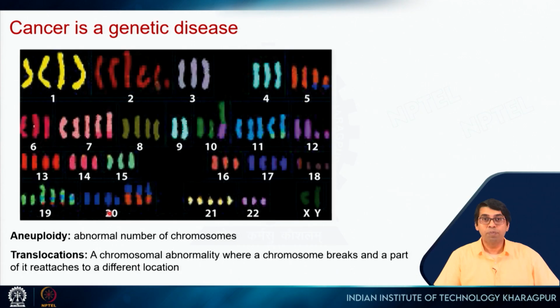So there is a problem here, and this type of chromosome is called a translocation. These are chromosomal abnormalities where a chromosome breaks and a part of it reattaches to a different chromosome. You can imagine there are two different chromosomes. This chromosome breaks, the top part attaches here and the bottom part attaches here.